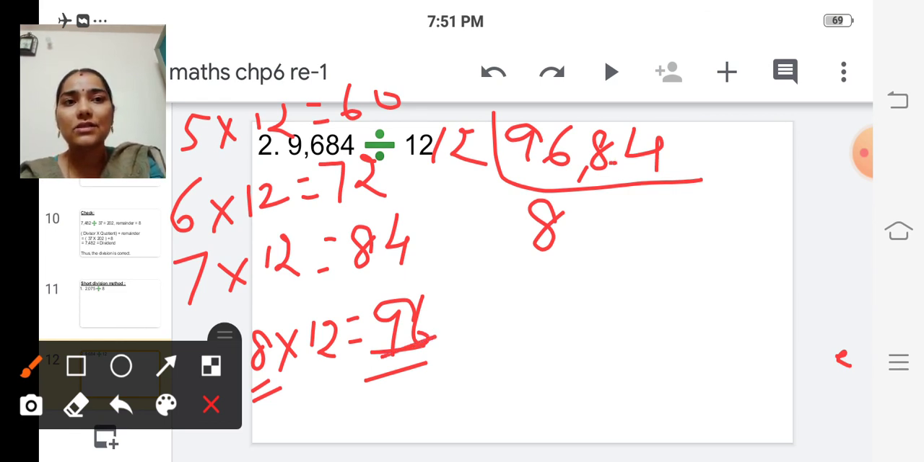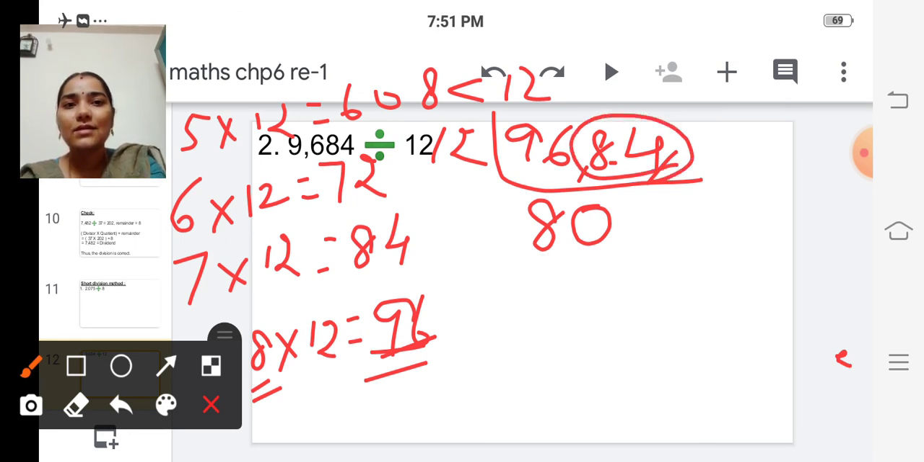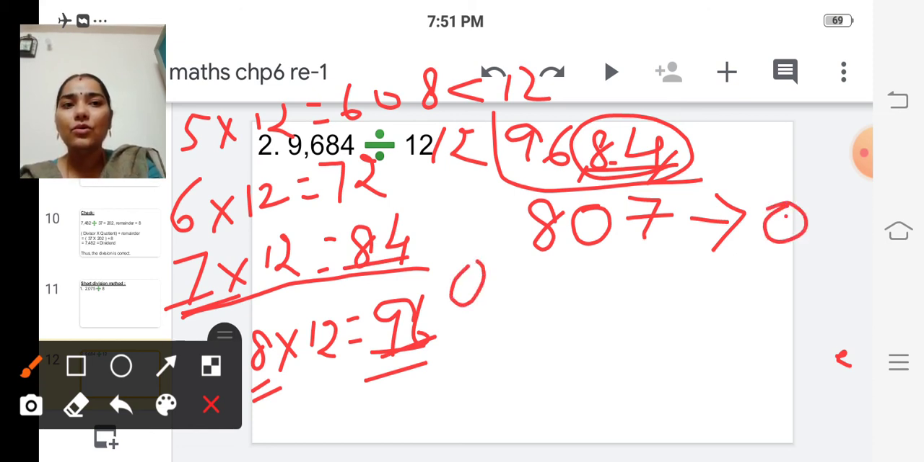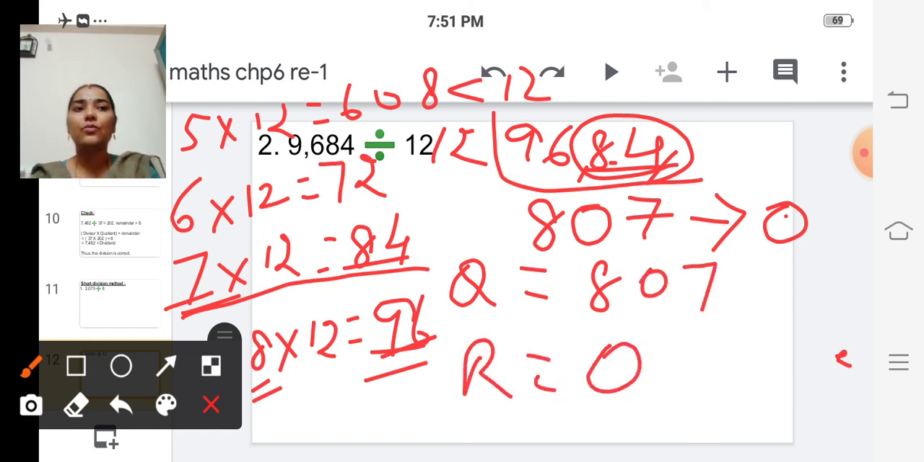Now we will take the next digit 8. 8 is less than 12. So we cannot divide. Isn't it? So we will put 0 in the quotient. And we'll take next digit, 84. So 84, how many times? 7 times, isn't it? 7 12s are 84. So we have to write 7 here. And the remainder is 84 minus 84 is 0. So the quotient is 807 and the remainder is 0.